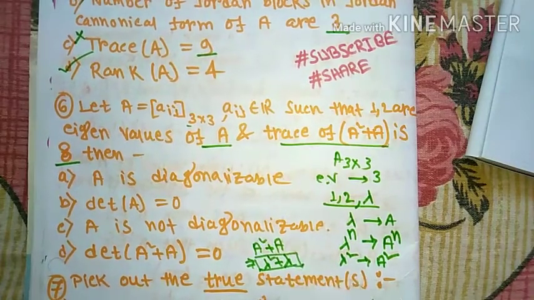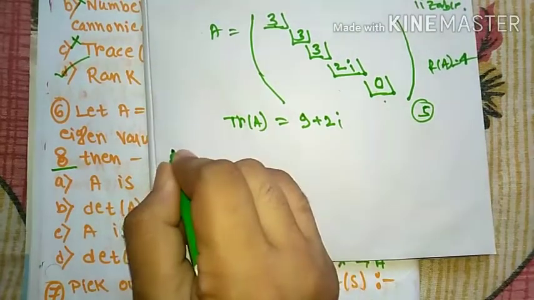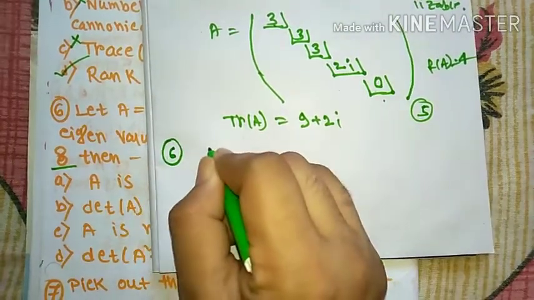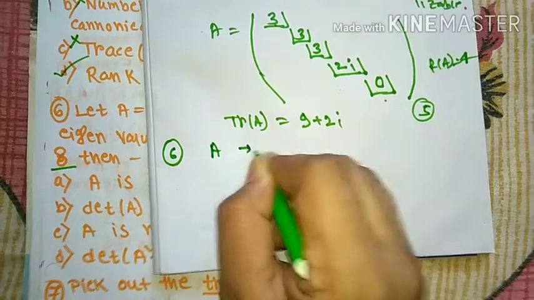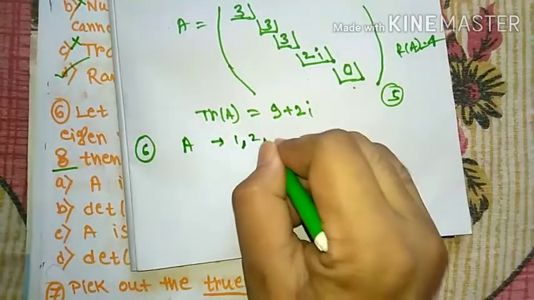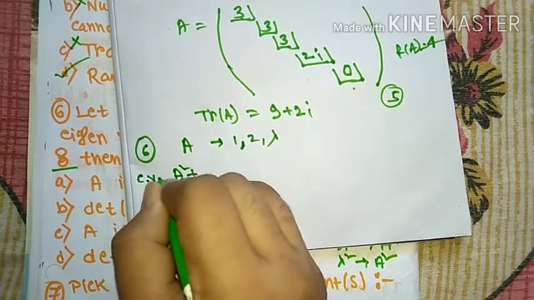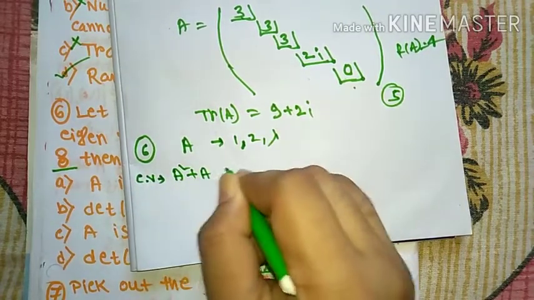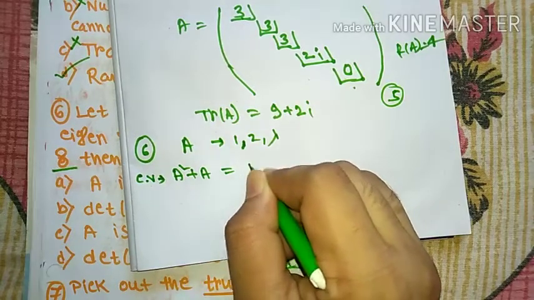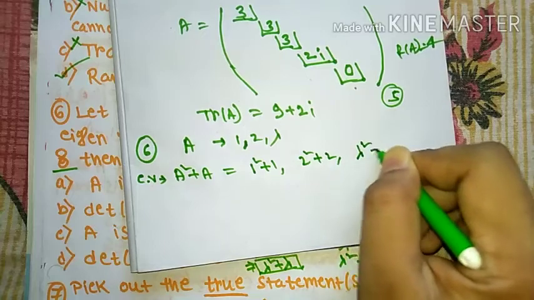The eigenvalues of A square plus A are 1 square plus 1, 2 square plus 2, and lambda square plus lambda.